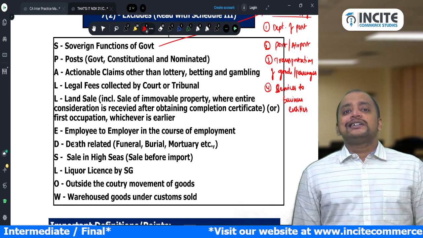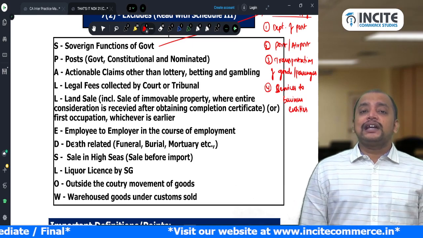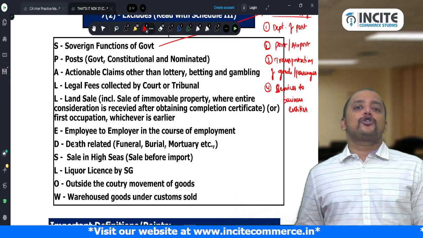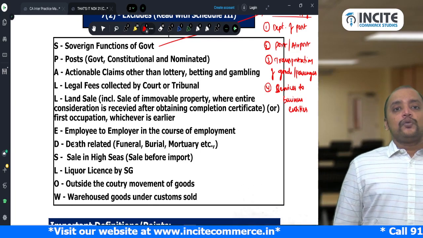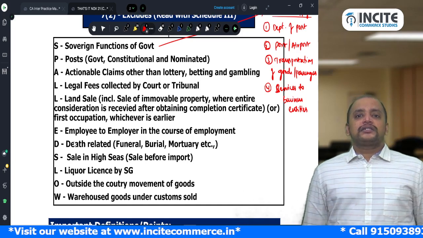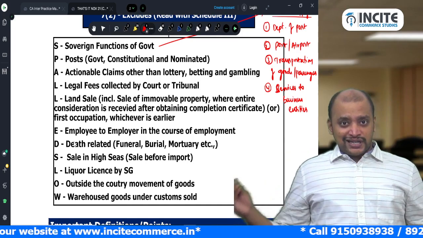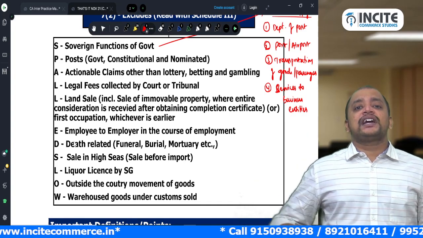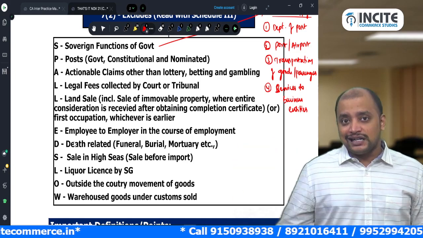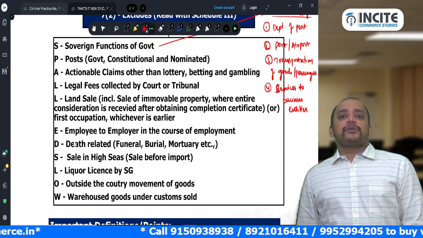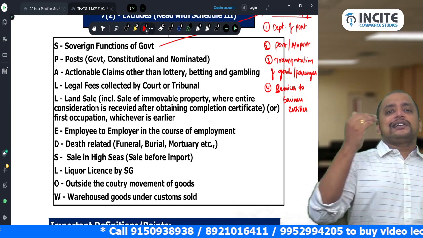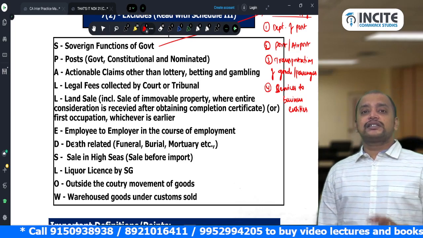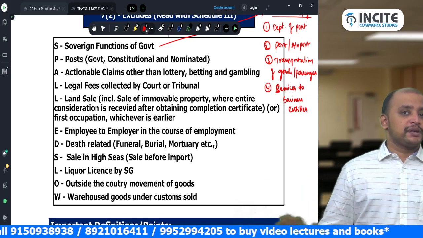Not only that, sale of building where entire consideration is received after obtaining completion certificate or first occupation, whichever is earlier, is excluded. What does it mean? It means that if, after obtaining the completion certificate, I book the flat and receive the entire consideration, it is excluded from supply. What if part of the consideration is received before completion certificate and the remaining after? It is covered under supply, it is not excluded from supply.